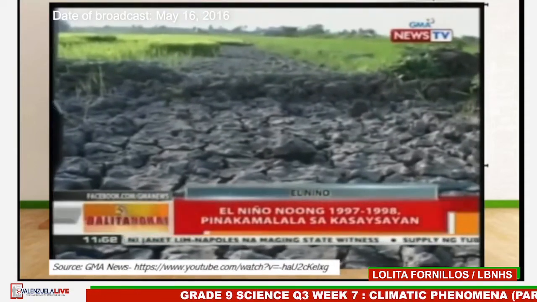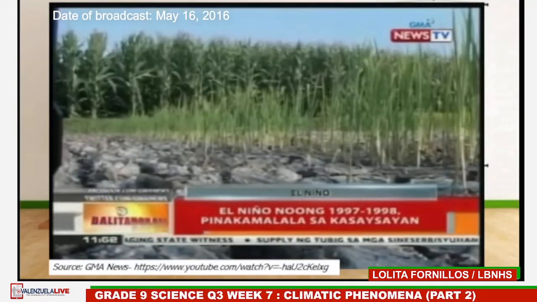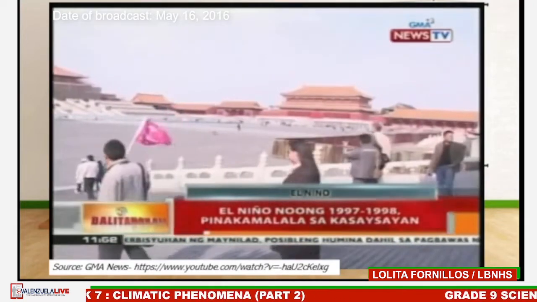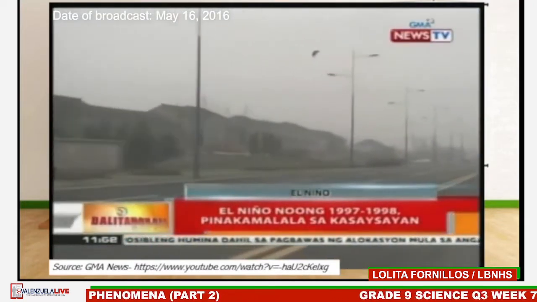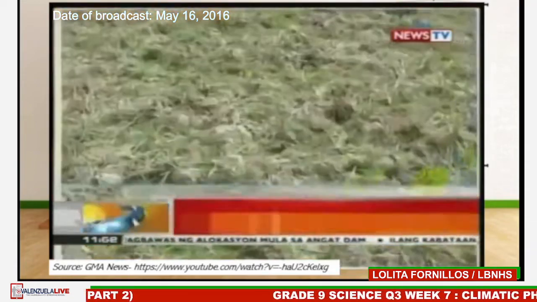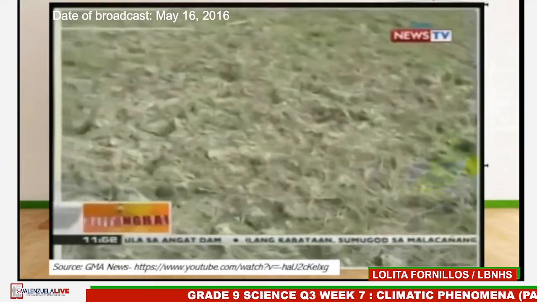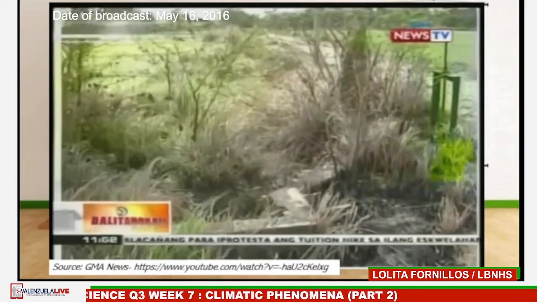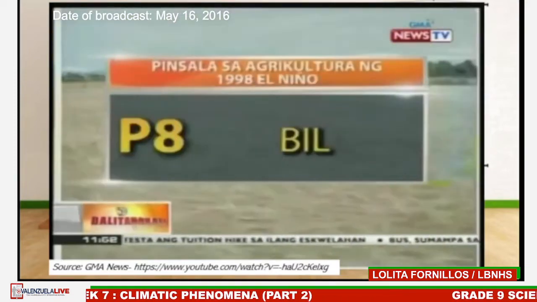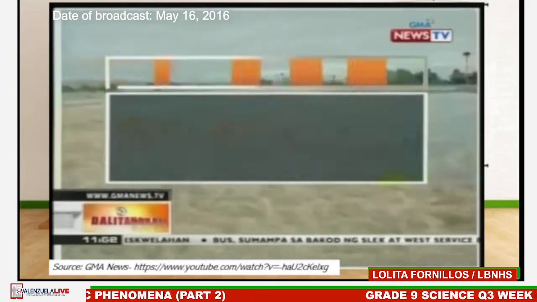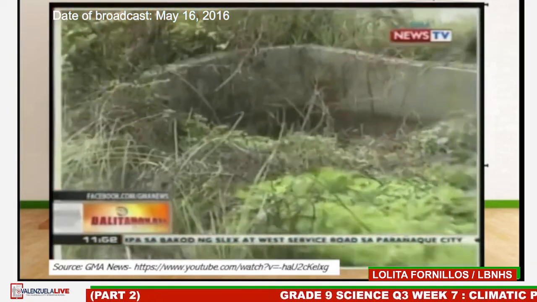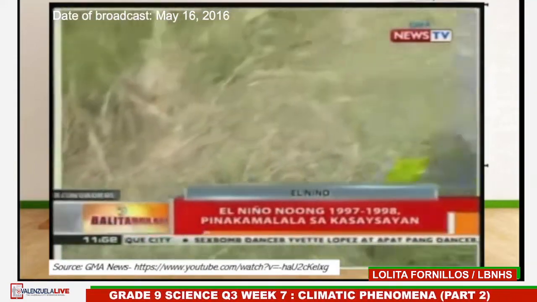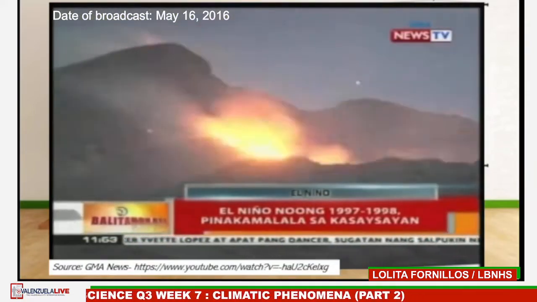Ang pinakamalalang El Nino sa kasaysayan tumama noong 1997 hanggang 1998. Nagdulot ito ng malawakang pagbaha sa Yangtze River sa China na ikinasawi ng mahigit 1,500 tao. Labis ding naapektuhan noon ang Pilipinas na nasa ika-4 na taon noong paglago ng ekonomiya. Nagkaroon ng malawakang tagtuyot. Ang pinsala sa ating agrikultura umabot ng 8.46 billion pesos sa 16 na rehiyon. Kabilang sa mga epekto ng El Nino sa Pilipinas bukod sa tagtuyot ay ang pagkatigang ng lupa at pagkulang ng supply ng tubig at pagkakaroon ng mga forest fire.